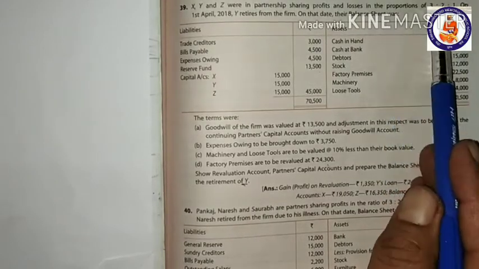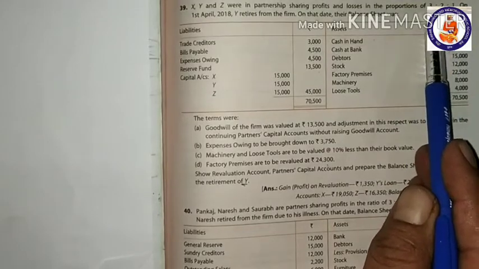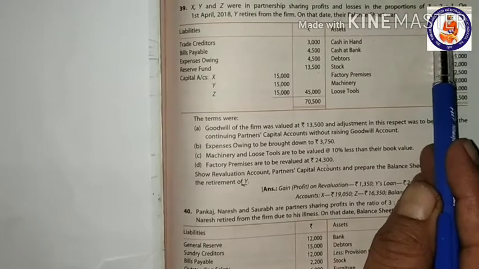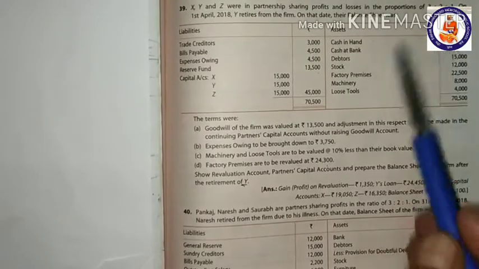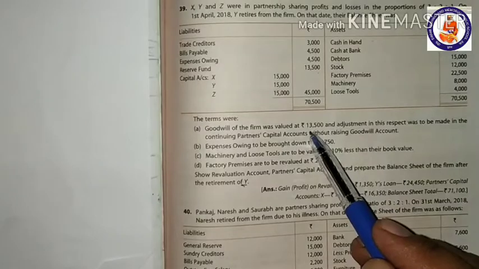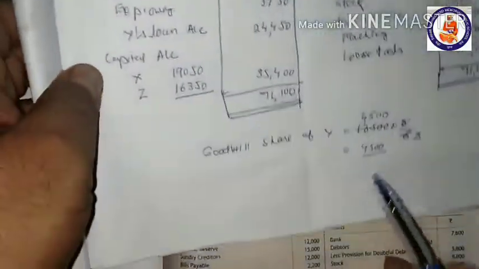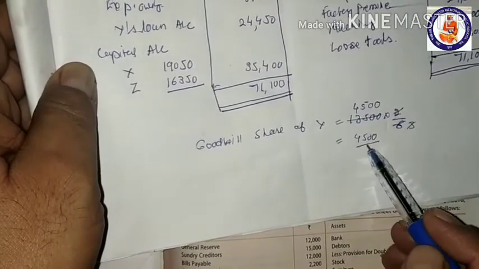Here Y is retiring, so his share is 2/6 of this 13,500, and if we calculate it, it comes to 4,500.